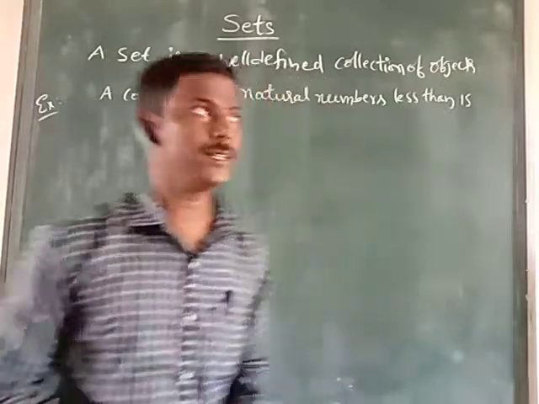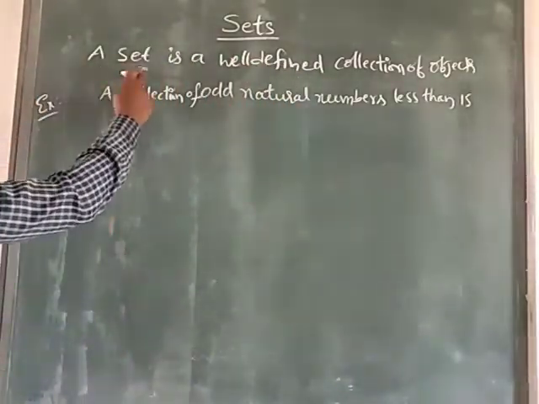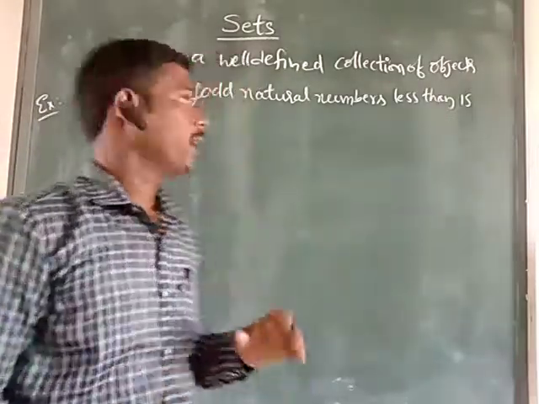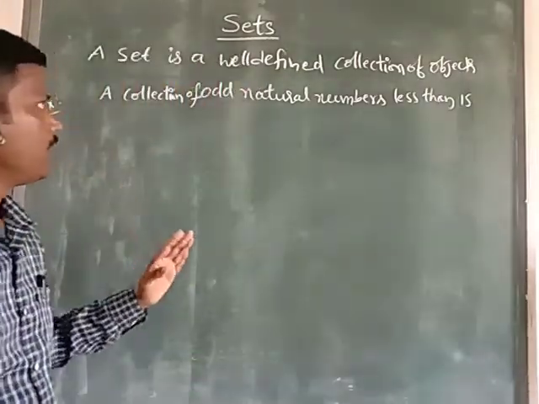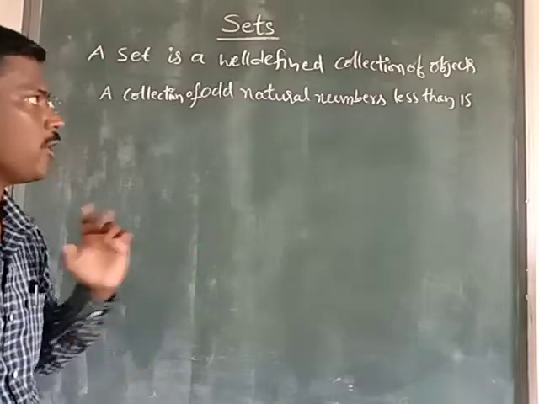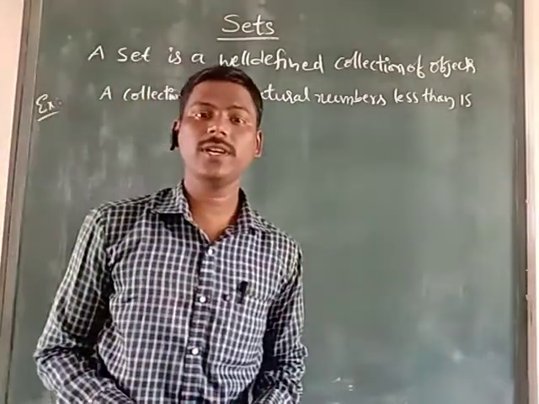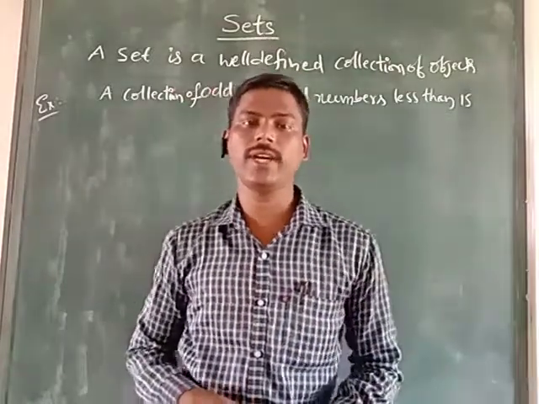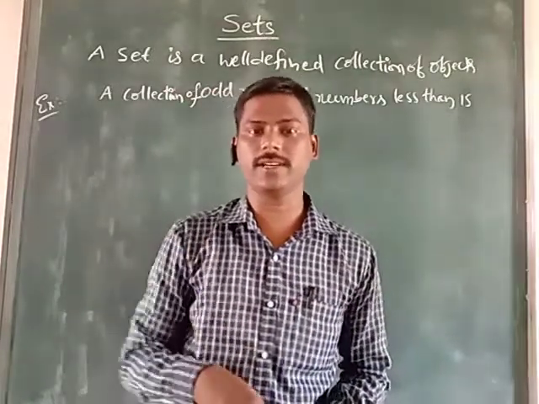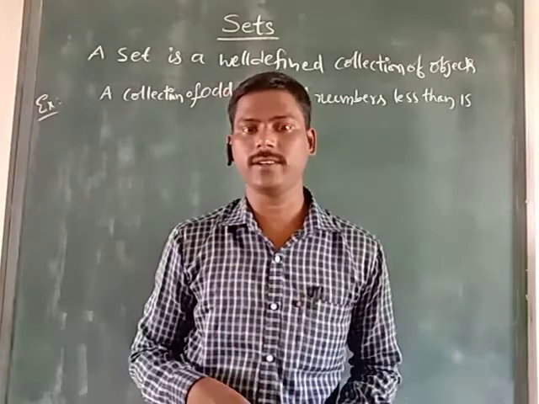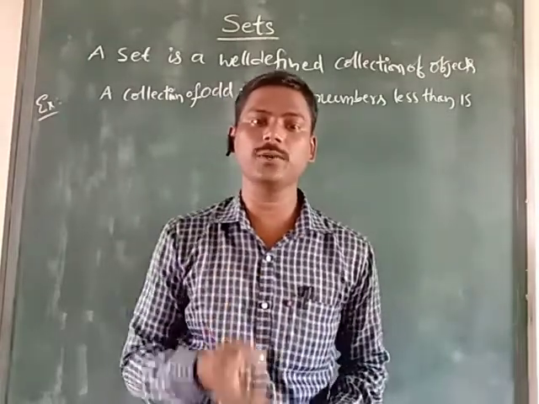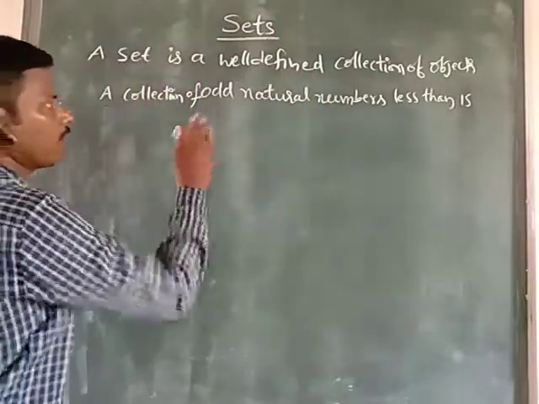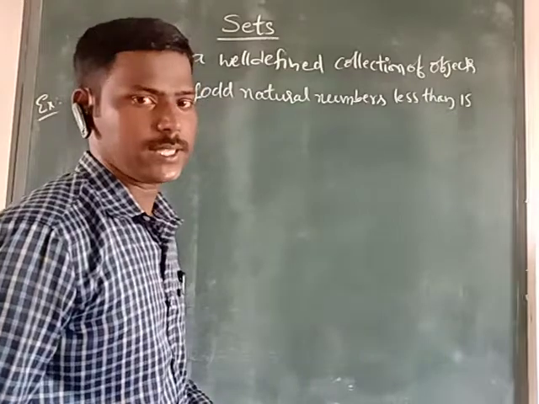Now what is a set? A set is a well-defined collection of objects. Once again, a set is a well-defined collection of objects. So what is the meaning of well-defined here? Well-defined means if you take any object or member in the set, it is compulsorily related to that particular set. For example, a collection of odd natural numbers less than 15.